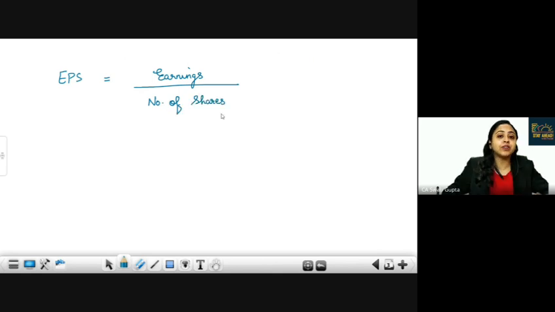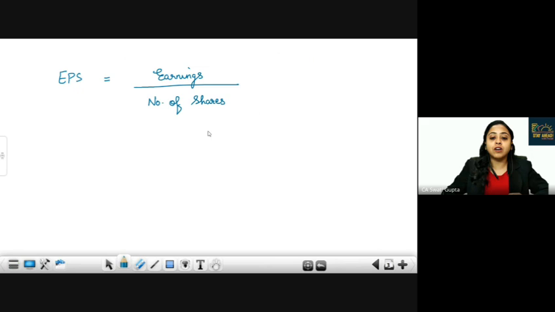We have to calculate for all the years that have been presented in the balance sheet. For example, if we are preparing a two column balance sheet, that is previous year column and current year column, then we are required to calculate EPS for both previous year and current year. So earnings divided by number of shares, or you can say weighted average number of shares.